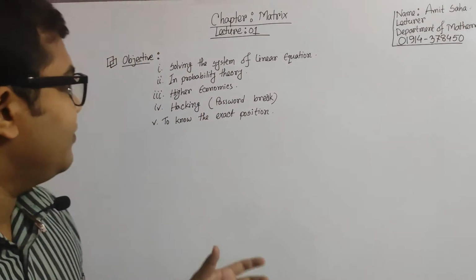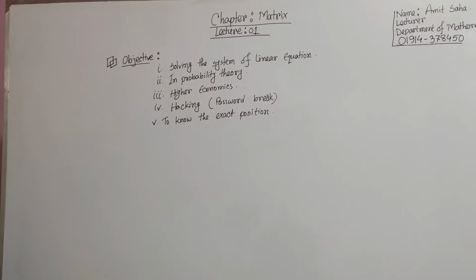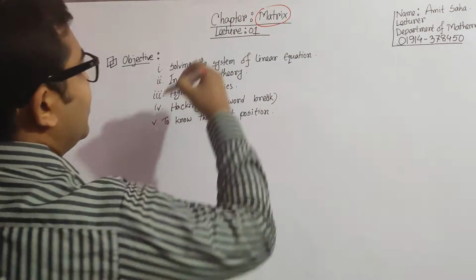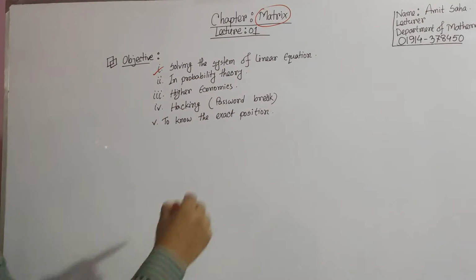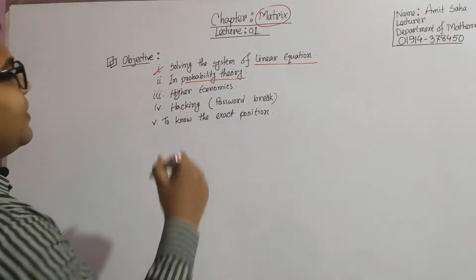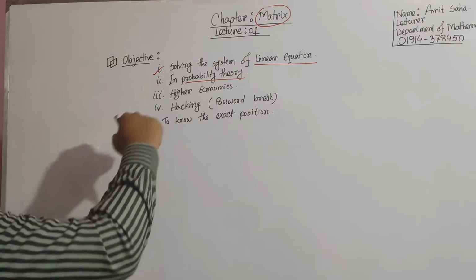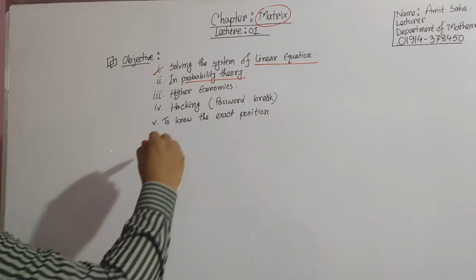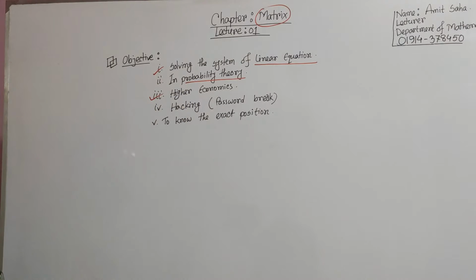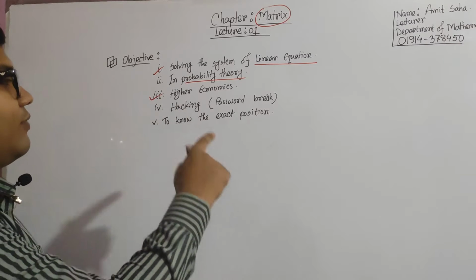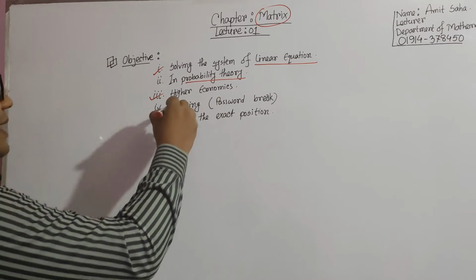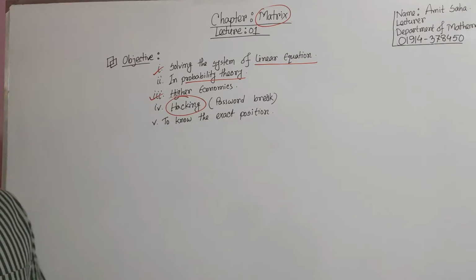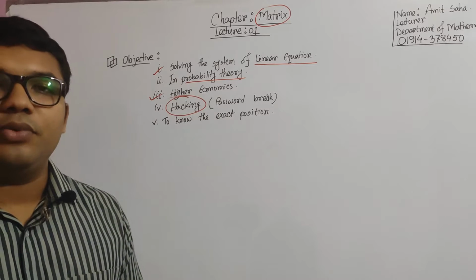That's why I am going for some objectives. This matrix will help you in solving systems of linear equations, which is a very important thing. Then in the probability tree or theorem, which is a branch of statistics as well as mathematics, and higher economics. And a very interesting part, that is hacking or password breaking. In the case of hacking, you must know at least 30 programming languages.